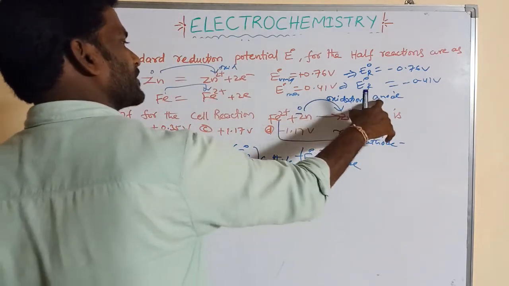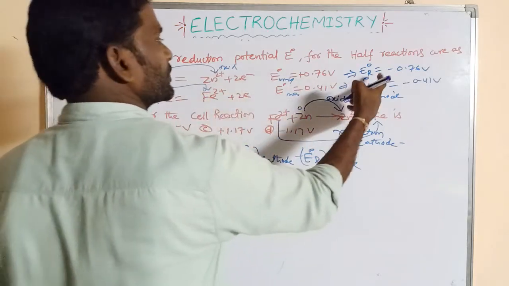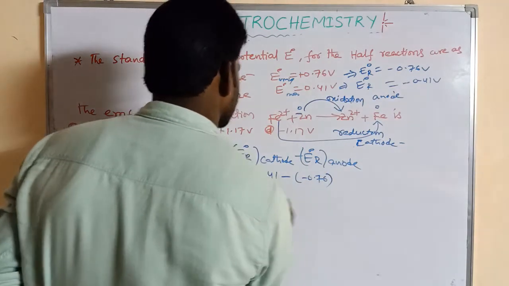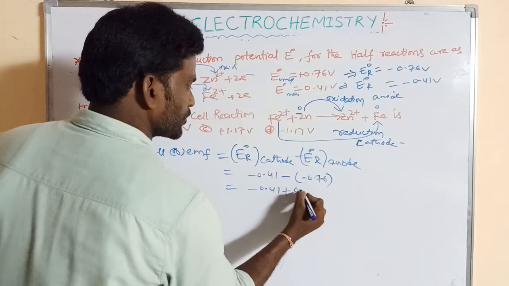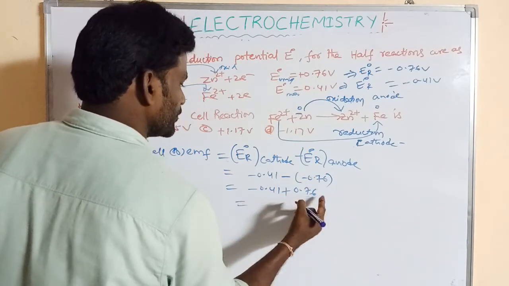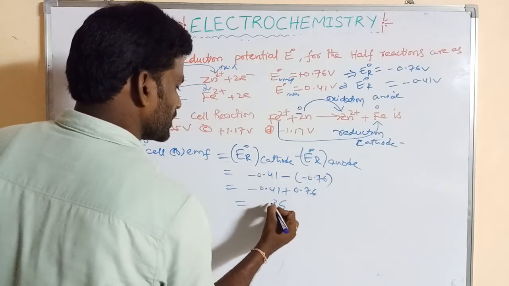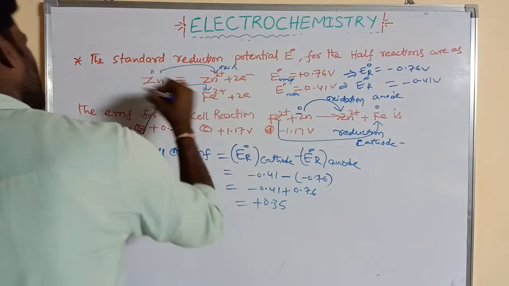This is the oxidation anode, zinc to Zn2 plus, which is minus 0.76. So that means minus 0.41 minus (minus 0.76), which is plus 0.35. So this is the answer.